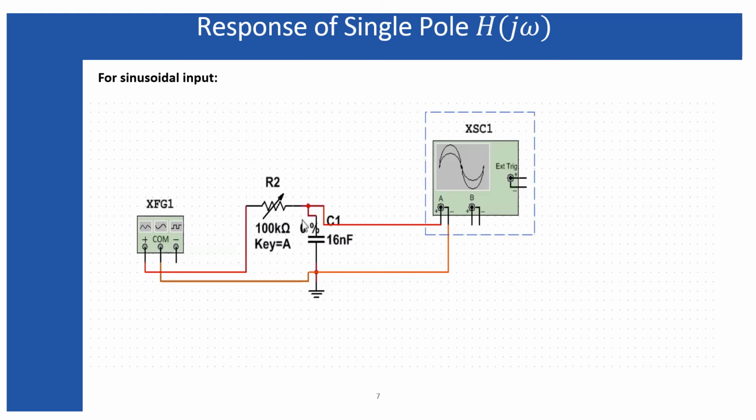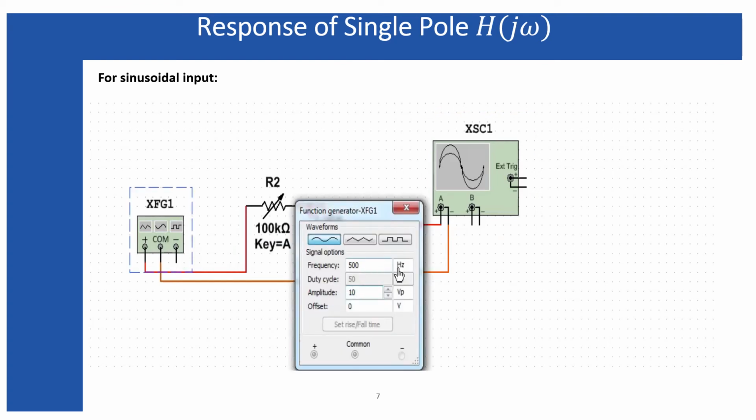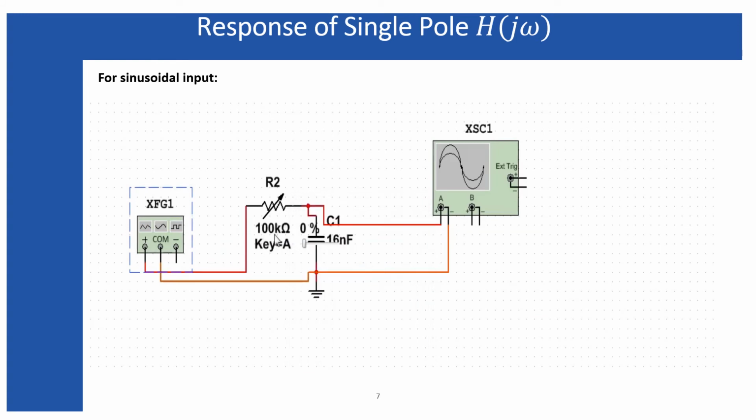This resistor and this capacitor together define a cutoff frequency for this low pass filter, and as the resistance is increased, the cutoff frequency will decrease. By increasing the resistance beyond a certain level, I can decrease the cutoff frequency below 500 hertz, because the input frequency is 500 hertz, and that will decrease the output waveform. Let's see.